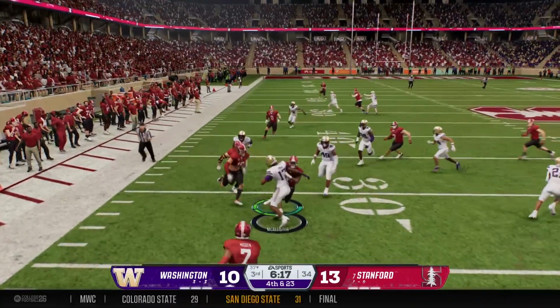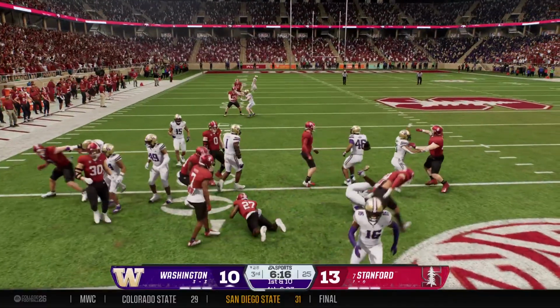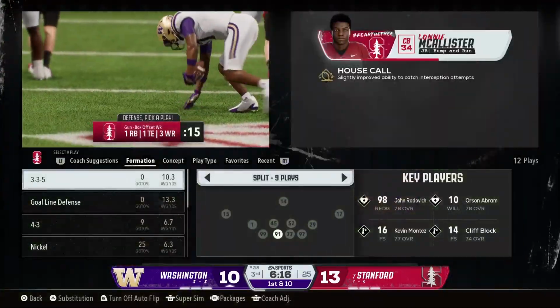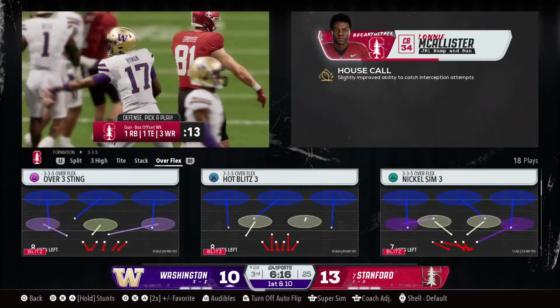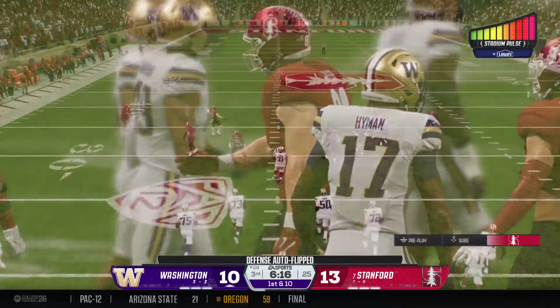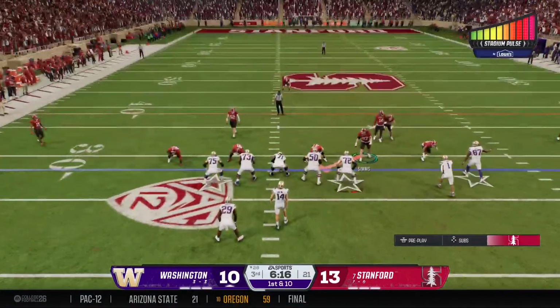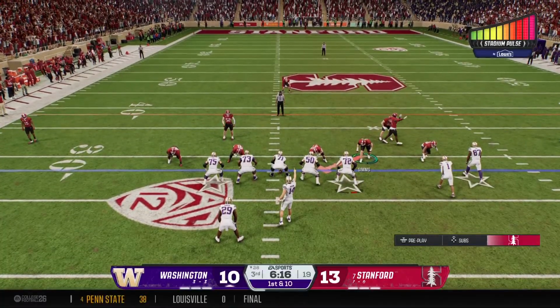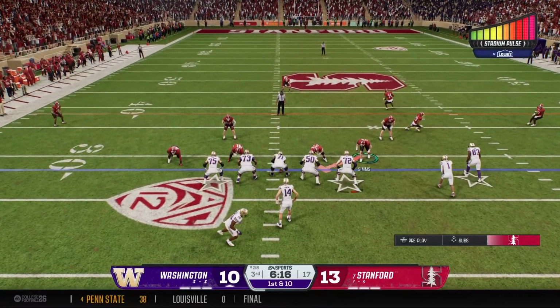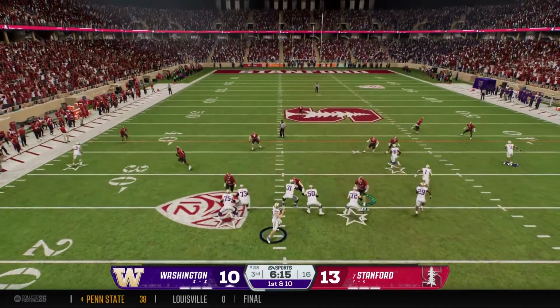Wants to return it. And the punt team gets down there and gets the return man on the ground. And Washington is ready to go back on the attack. Another opportunity here. They had to punt it on their last possession, but this time tight game, hoping to get something on the board.